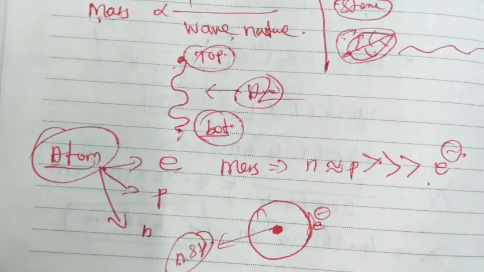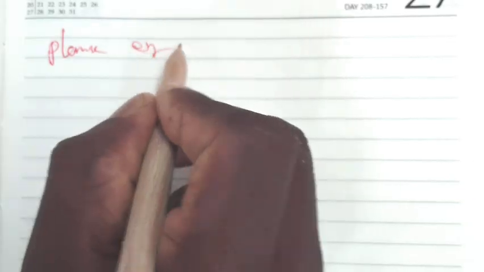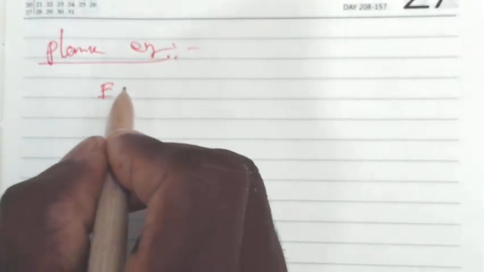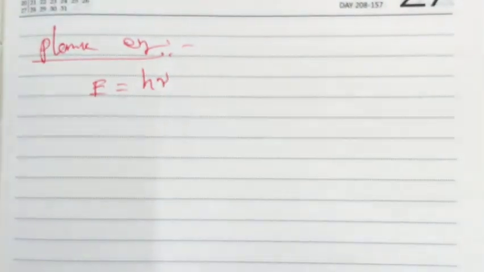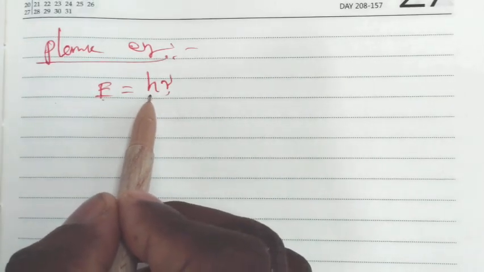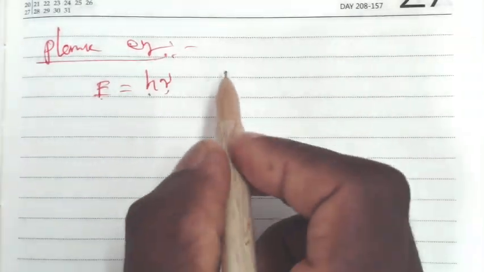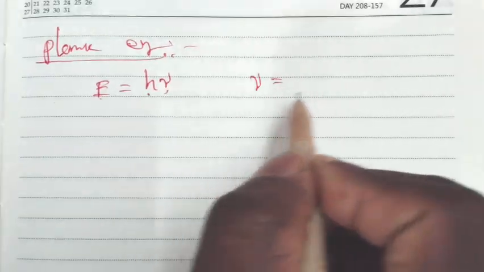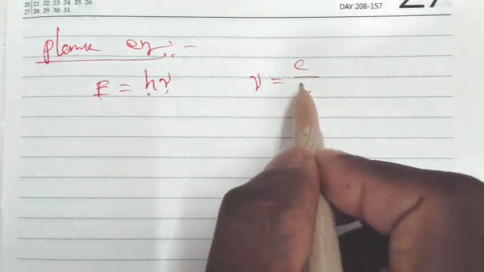Going to Planck's equation, E is equal to h nu, where E is energy, nu is frequency and h is the Planck constant. We know that nu is equal to c by lambda.